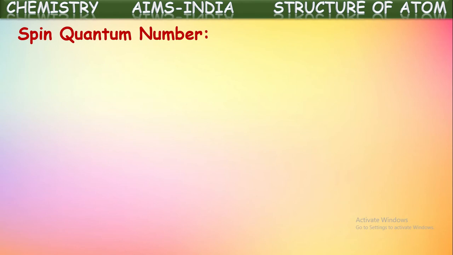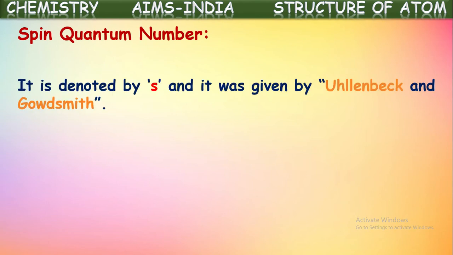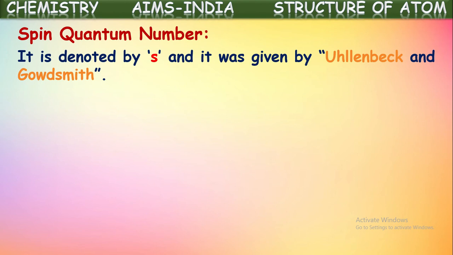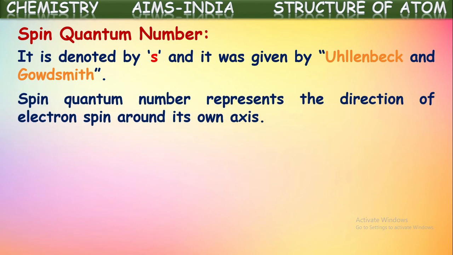Next one, spin quantum number. It was proposed by Uhlenbeck and Goudsmit and it is denoted by the symbol small s. Spin quantum number represents the direction of electron spin around its own axis. The first quantum number, principal quantum number, indicates the shell in which the electron is revolving around the nucleus.